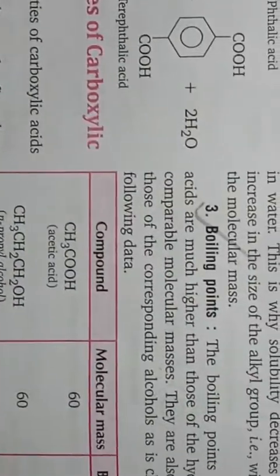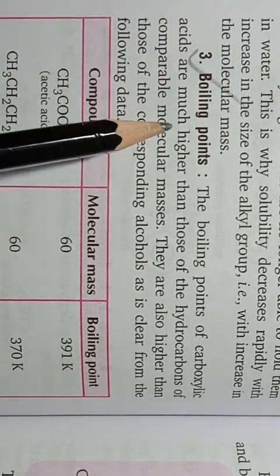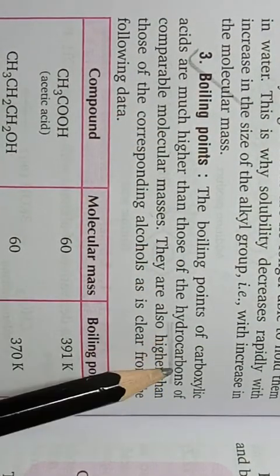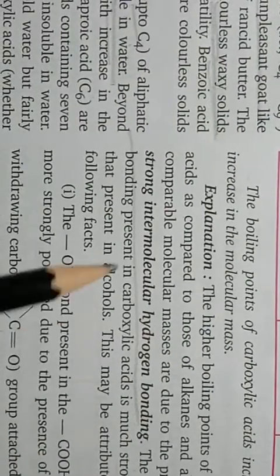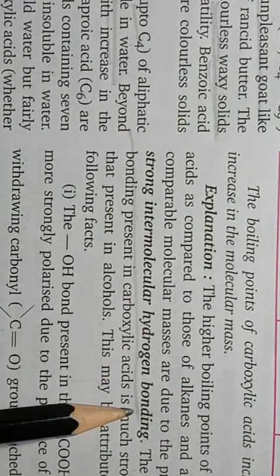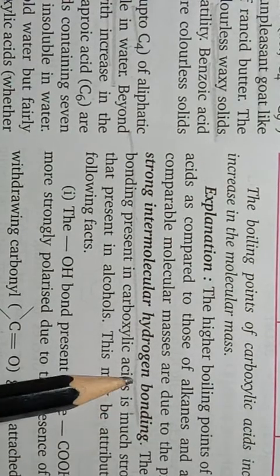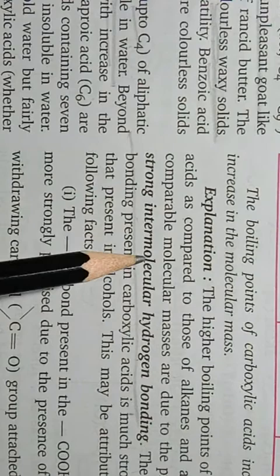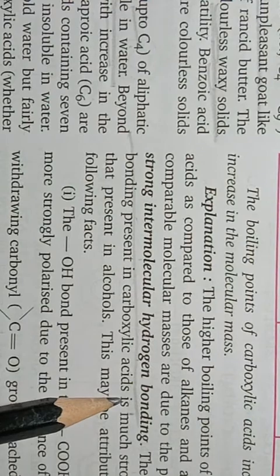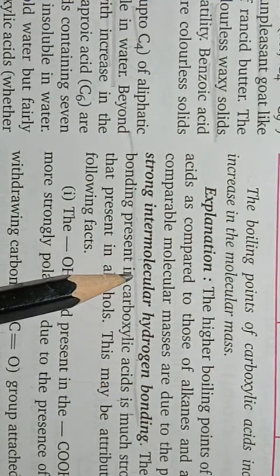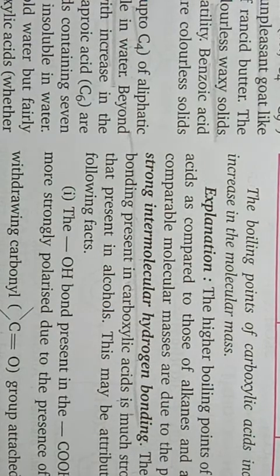Okay students, then after this, boiling points. So boiling points of carboxylic acids are much higher than those of the hydrocarbons, and this is also again due to the strong intermolecular hydrogen bonding. Hydrocarbons do not form any type of hydrogen bonding, but carboxylic acid molecules form intermolecular hydrogen bonding, and due to this hydrogen bonding, carboxylic acids have higher boiling points than the related hydrocarbon molecule.